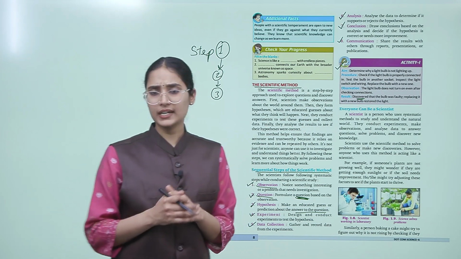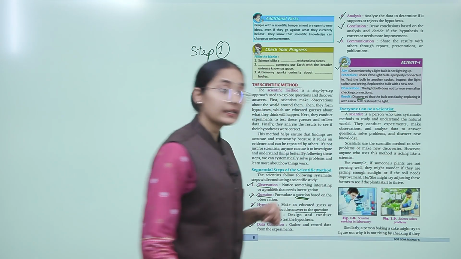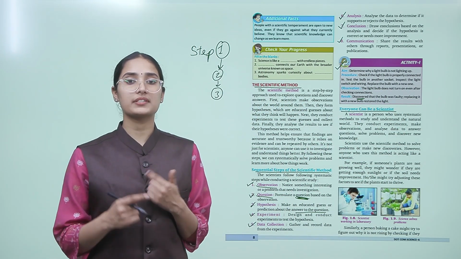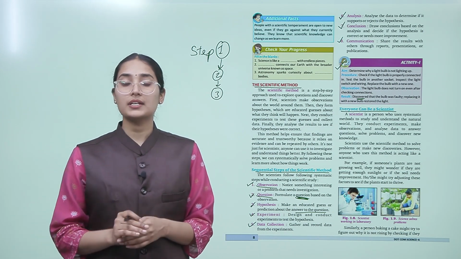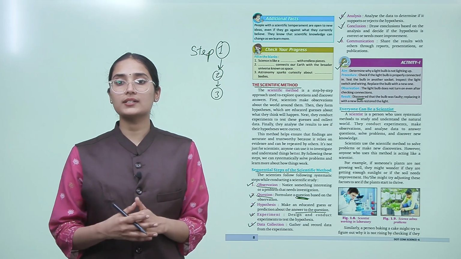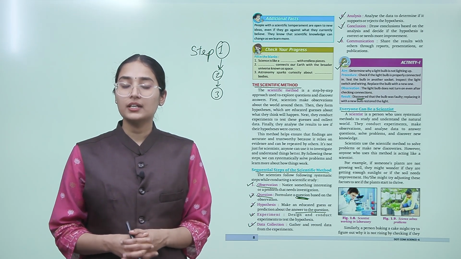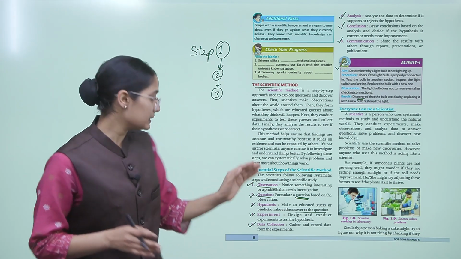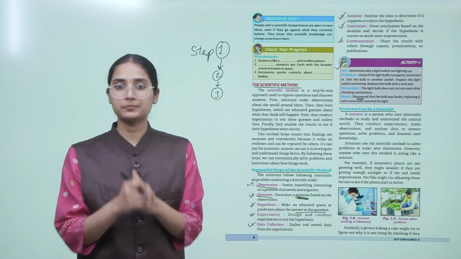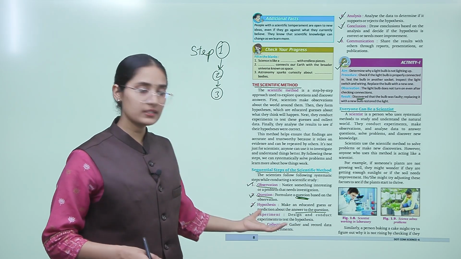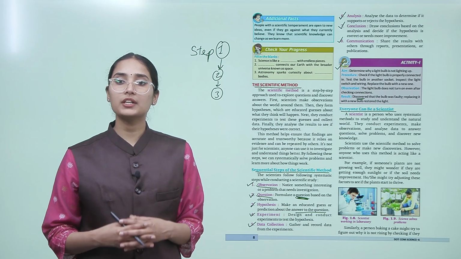Now, can everyone be a scientist? What do you think? A scientist is a person who uses systematic methods to study and understand the natural world. They conduct experiments, make observations and analyze data to answer questions, solve problems and discover new knowledge. So, a scientist is a person who uses this stepwise systematic method to understand the natural world. He follows all these steps. Scientists use the scientific method to solve problems or make new discoveries.